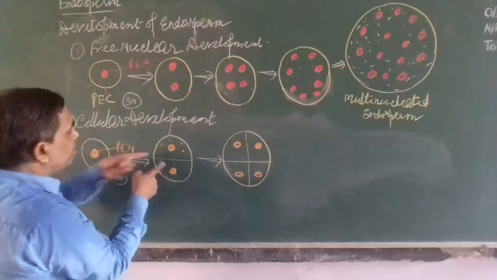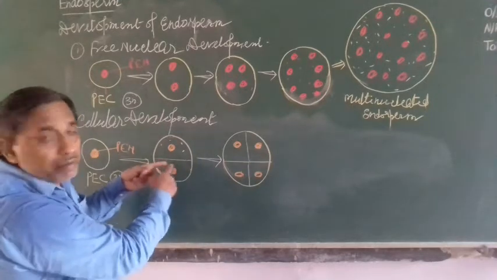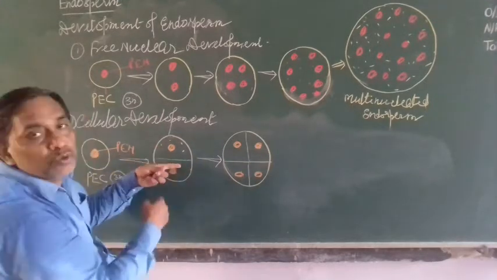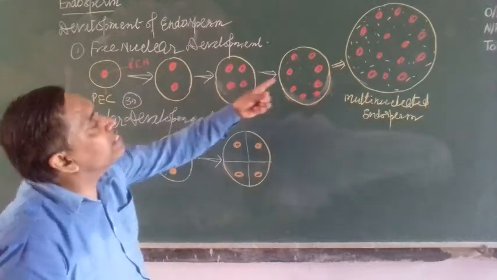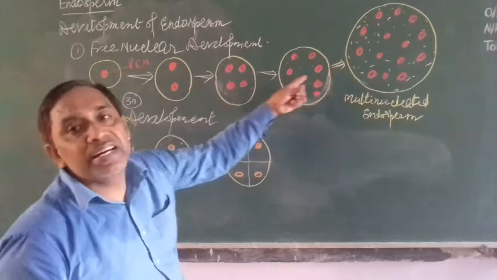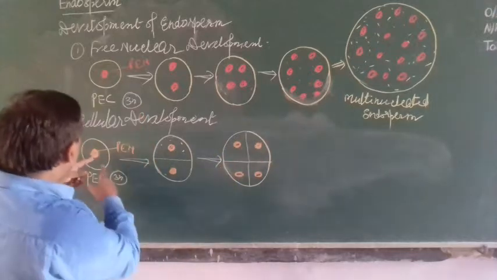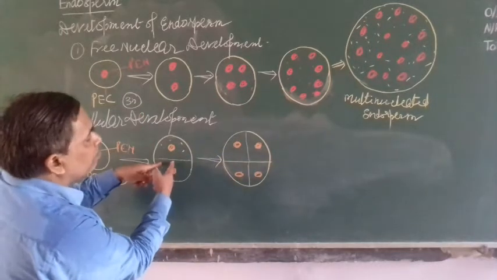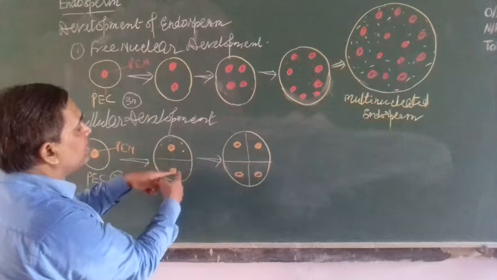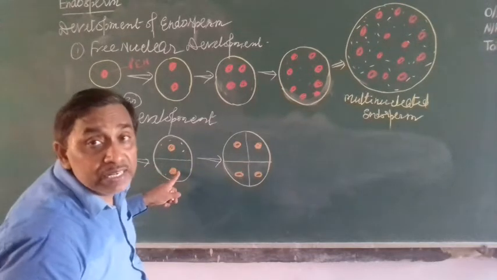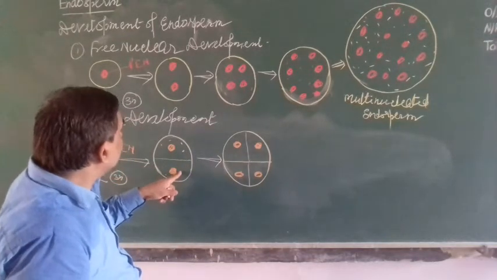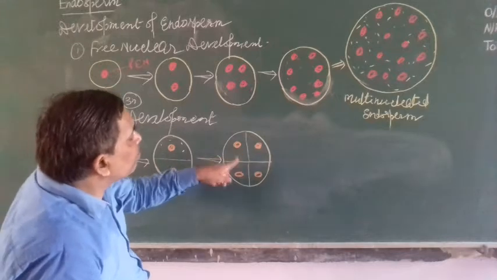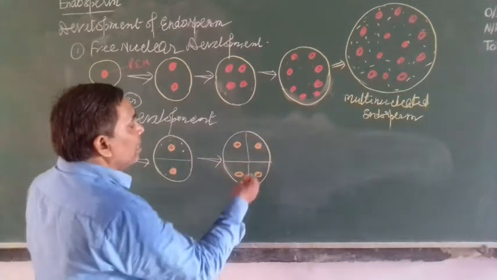Means nuclear division, karyokinesis, and cytokinesis. In free nuclear development only karyokinesis takes place, only the nucleus is dividing and dividing. But here at first the nucleus divides, then the cytoplasm also divides. Means karyokinesis is followed by cytokinesis. So the cell becomes bicellular. Again the nucleus divides, then the cell divides.